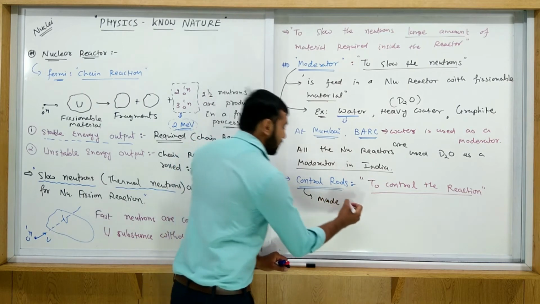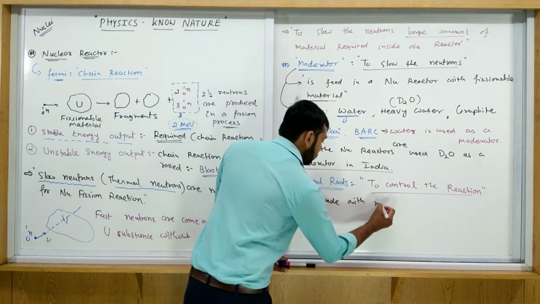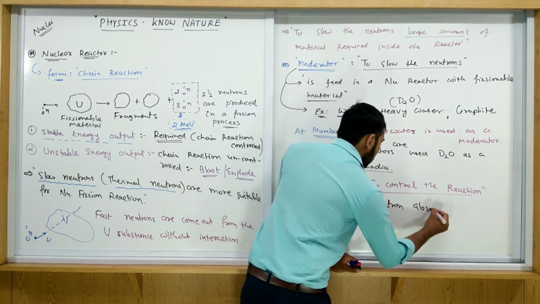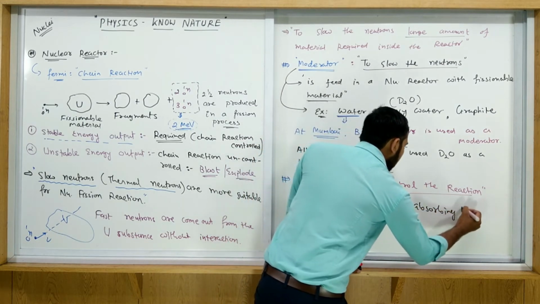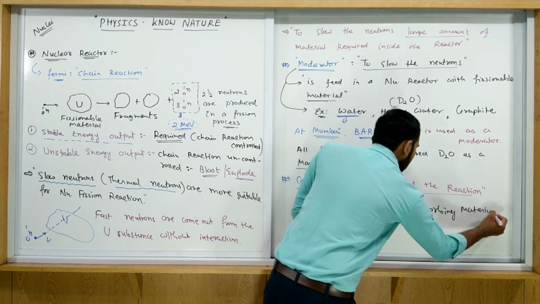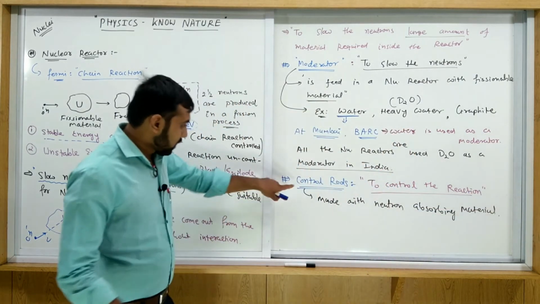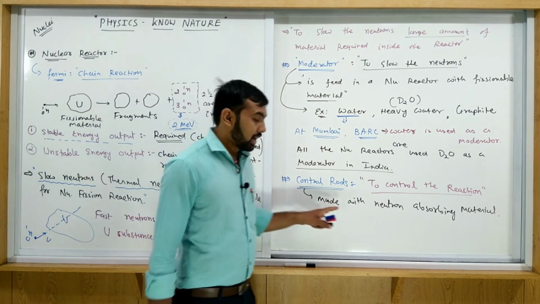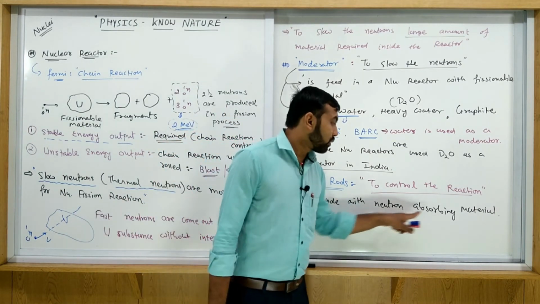Control rods are made with neutron absorbing material, meaning a material that can absorb neutrons.